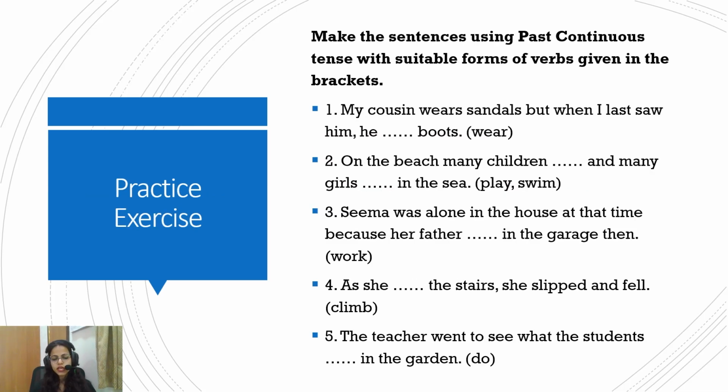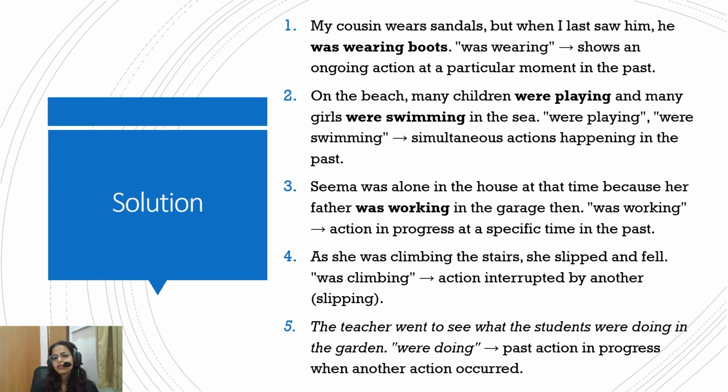Now let's quickly do this exercise and move ahead. We know the structure, so we can just follow it: my cousin was wearing boots, because "was wearing" is showing an ongoing action at a particular time in the past. On the beach, many children were playing and many girls were swimming in the sea. These are continuous actions in the past. Seema was alone in the house at the time because her father was working in the garage then.